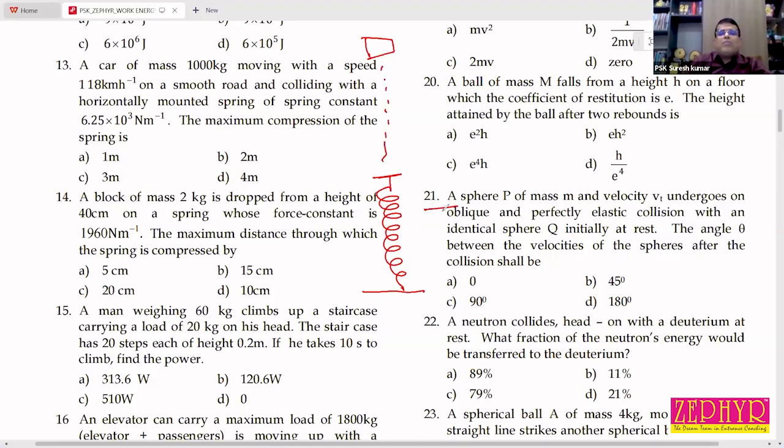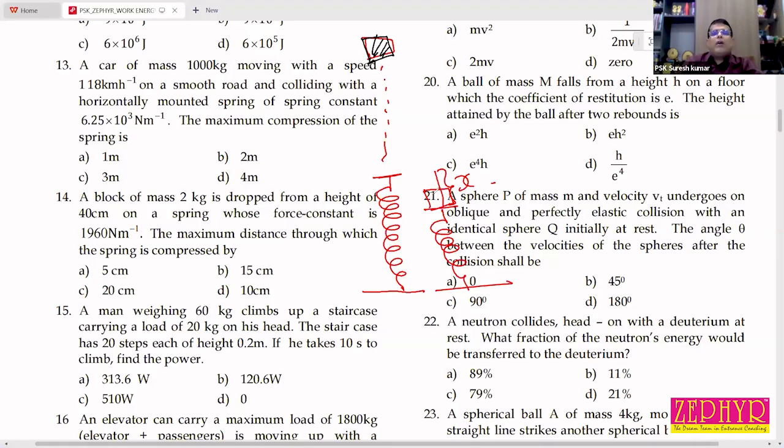After that, the spring is compressed for an additional distance x. The block is now here. So what is the total distance traveled by the block?